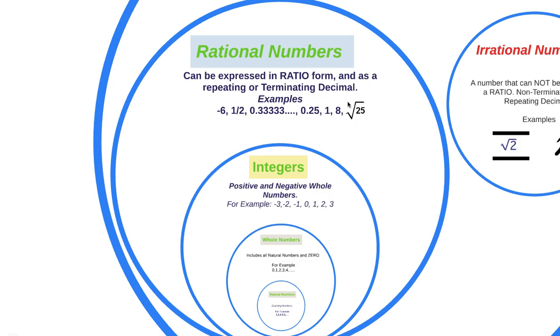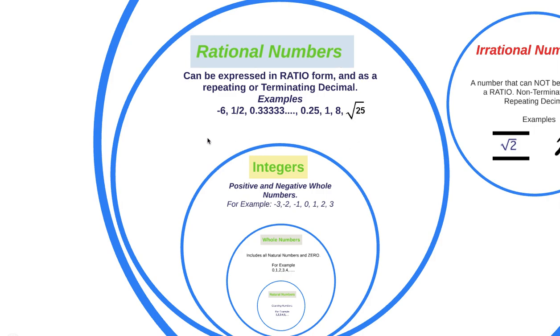So this little guy right here, square root of 25, although it is a radical number, can still be simplified because 25 is a perfect square, so square root of 25 is 5. Therefore, 5 is still a part of these rational numbers.